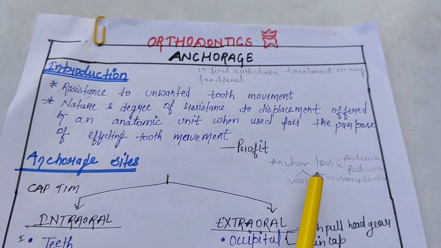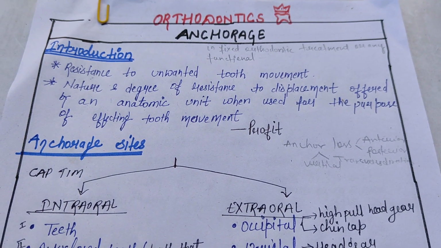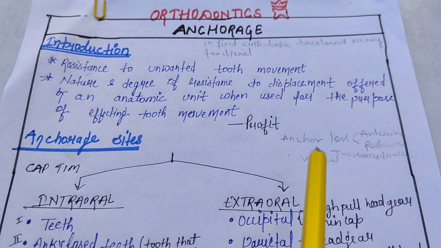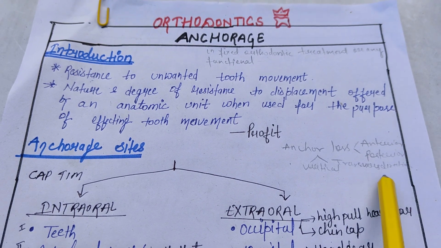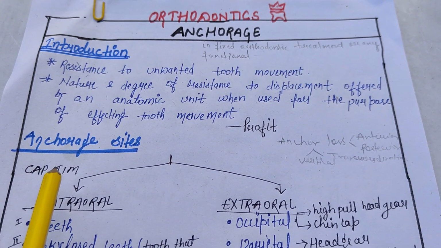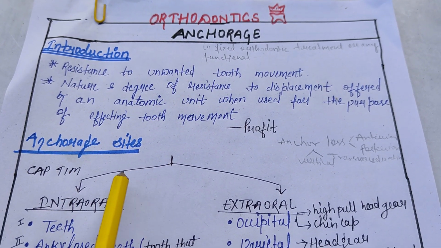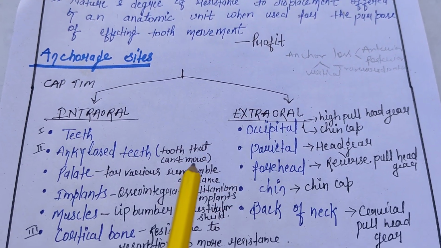Anchorage loss can occur like this: the second premolar and molar move mesially, so we lose the anchor. Anchorage loss can actually be in any direction, like anterior, posterior, vertical, or in the transverse direction. Okay, so there are some anchorage sites. Anchorage sites can be intraoral or extraoral.